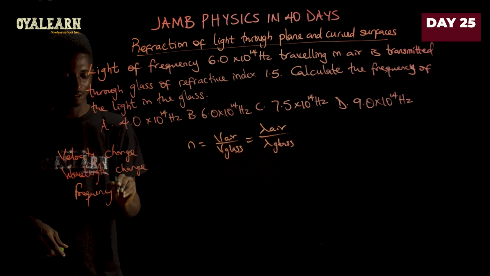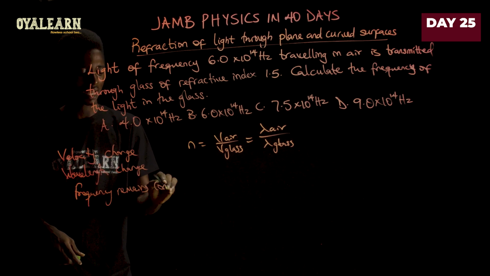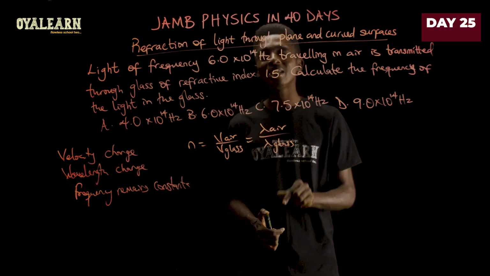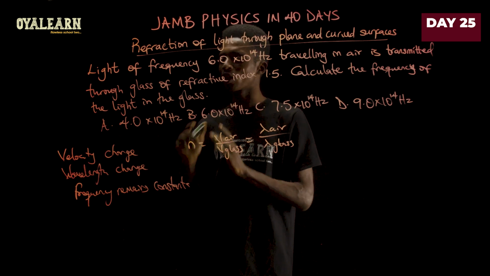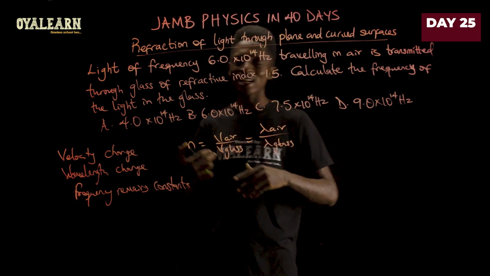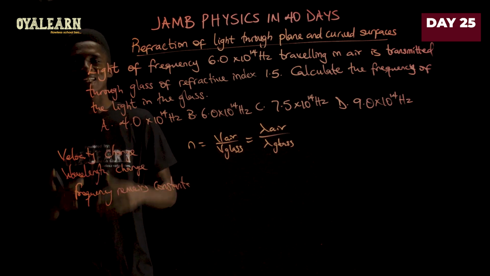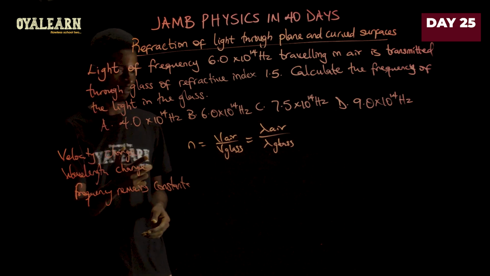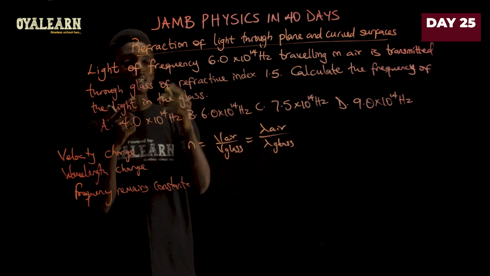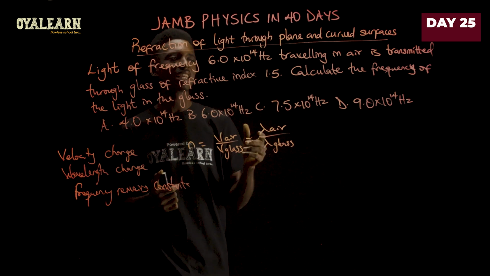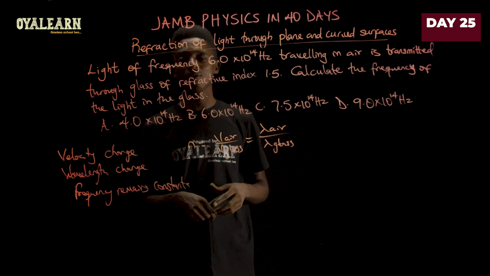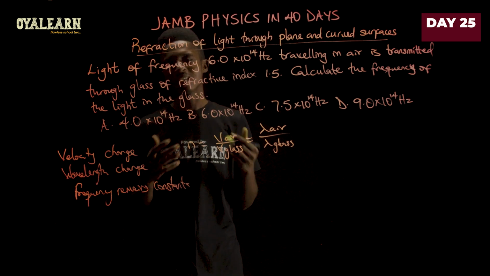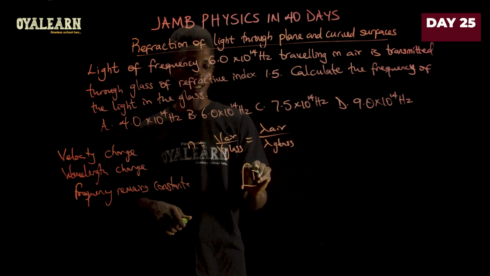So frequency remains constant. Now, the reason is because the frequency of a wave is determined by the source of the wave and not the medium. So whether it's in glass, whether it's in air, whether it's in vacuum, whether it's in water, the frequency remains the same. It is dependent on the source of the wave. So in this case, the frequency of this light wave will not change even as it moves from air into glass of refractive index 1.5. So our answer remains the same as the frequency before, which is 6.0 times 10 raised to the power 14, which is in option B.